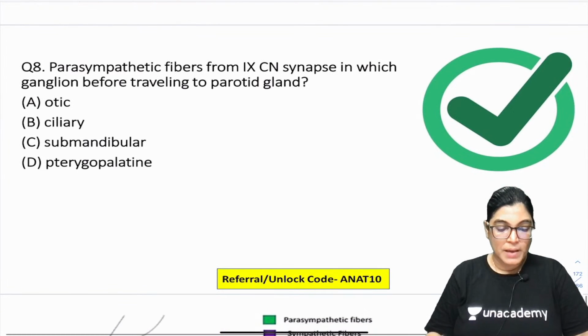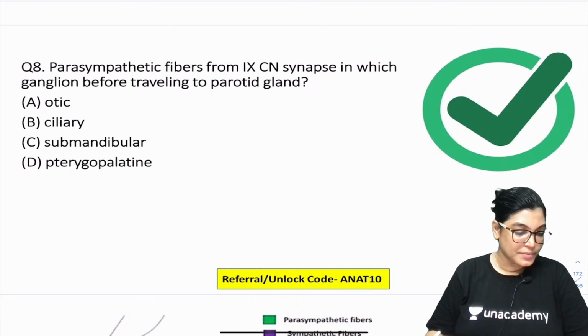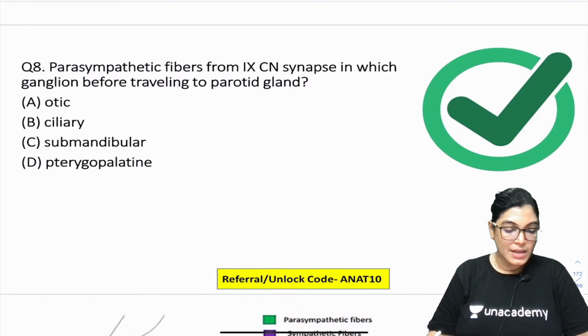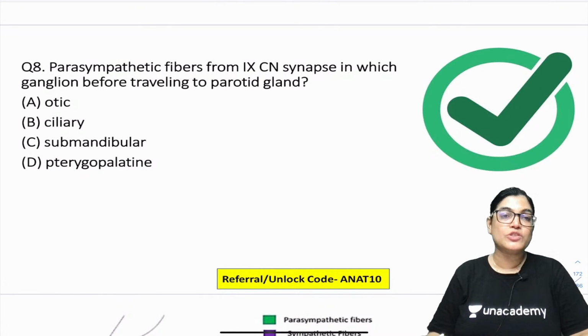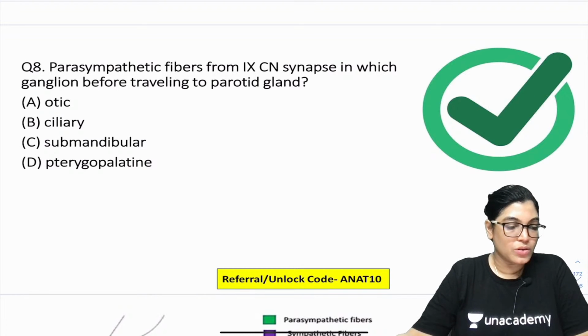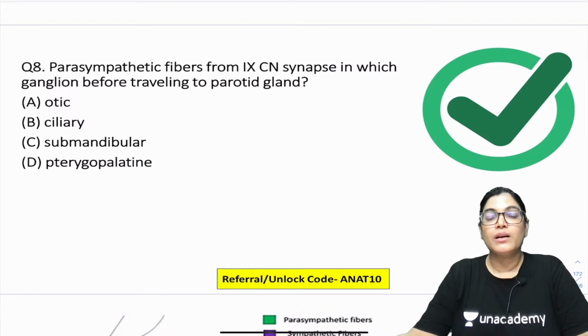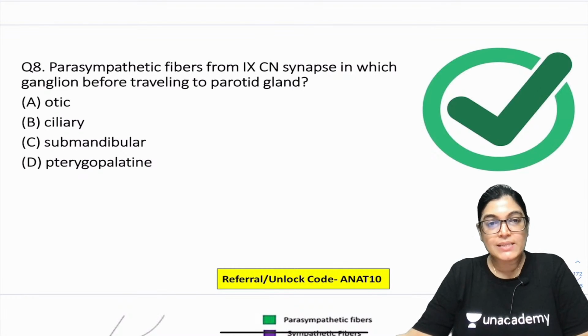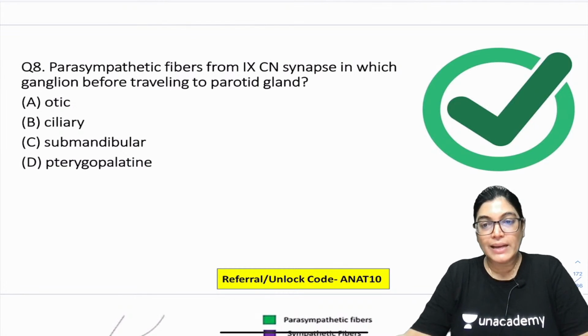Absolutely right, Saini. Rajaram, absolutely right. So, parasympathetic fibers from the 9th cranial nerve synapse in which ganglion before traversing to the parotid gland? Before reaching the parotid gland, parasympathetic fibers from the 9th cranial nerve synapse in the ganglion: whether it is otic, ciliary, submandibular, or pterygopalatine.